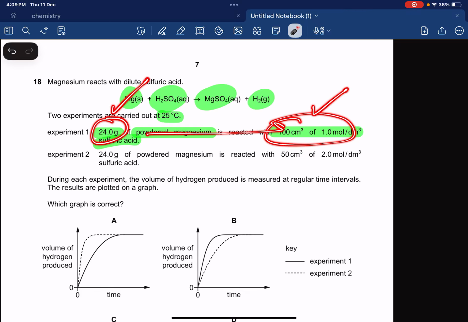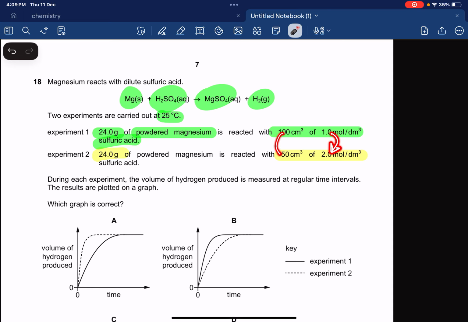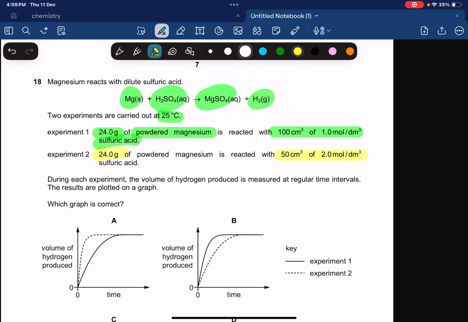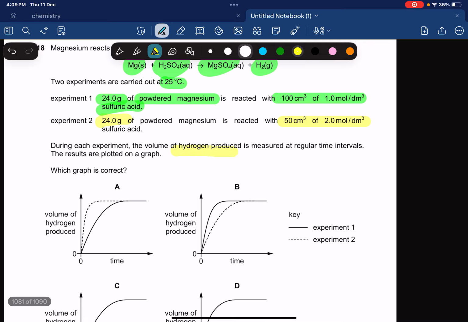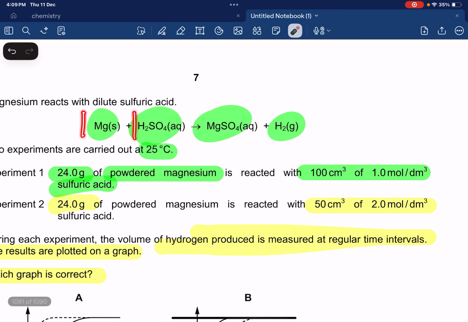So you would have to find which one is the limiting reactant over here. In the next experiment, you have 24 gram of powdered magnesium reacted with 50 cm cube of 2 mole per dm cube sulfuric acid. So now doubling the concentration and halving the volume. During which experiment the volume of the hydrogen gas produced is measured at regular time intervals and the results are plotted. Which graph is correct? First things first, the equation shows that 1 mole of this reacts with 1 mole of this. So we need to find out the moles.